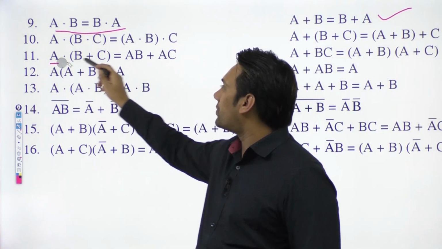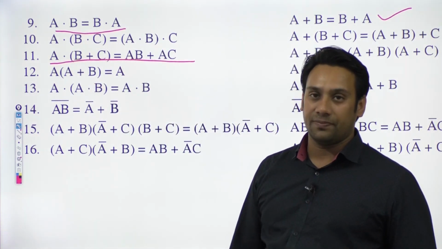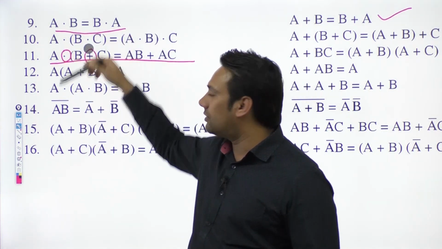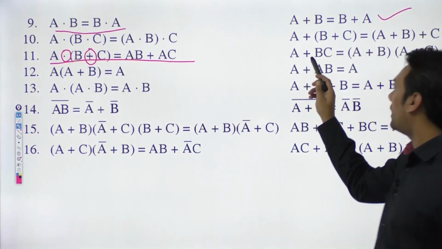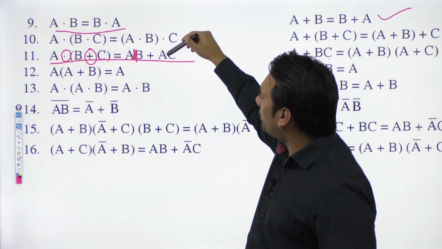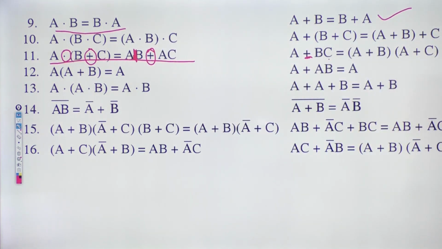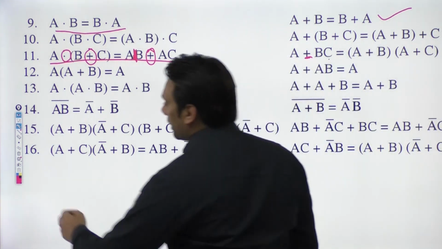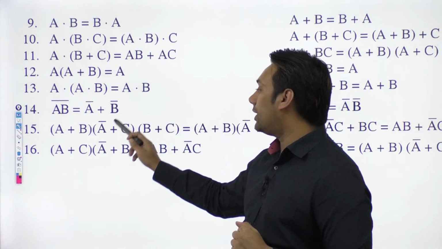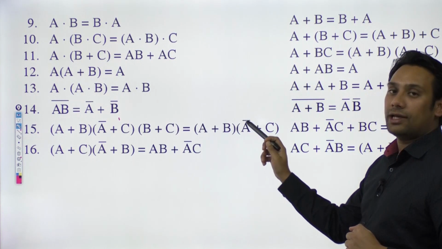Next, check out this equation. Here A dot (B plus C) is equal to AB plus AC. Here this dot will be changed to plus, and this plus will be changed to dot. So this equation will be A plus B dot C, and it will be equal to (A plus B) dot (A plus C). Take another equation here randomly. Let me take equation number 15. So here (A plus B) dot (A complement plus C) dot (B plus C), and here A plus B dot A complement plus C.